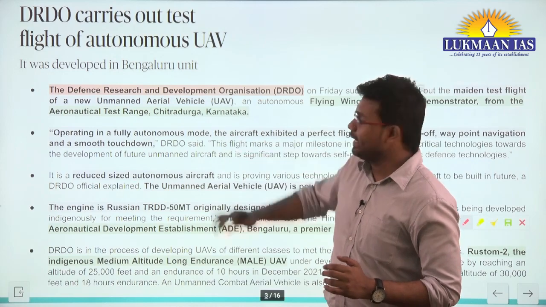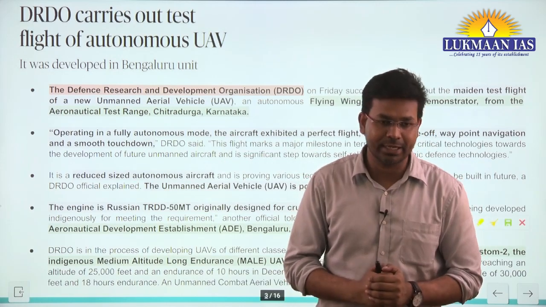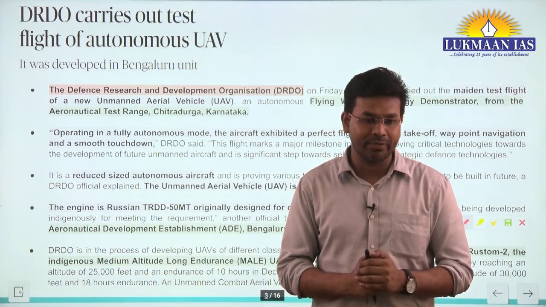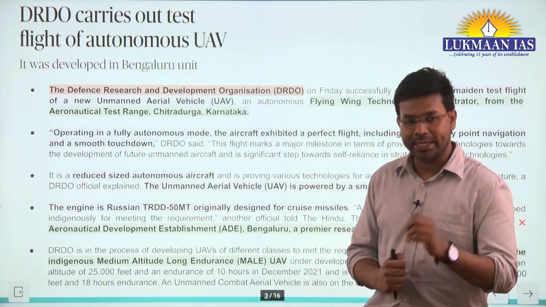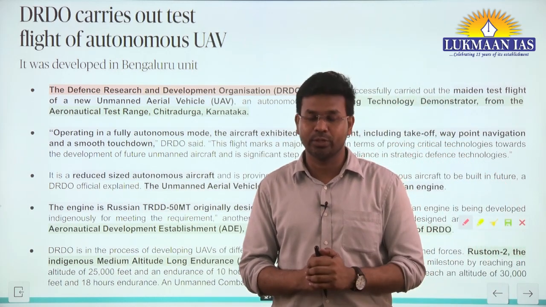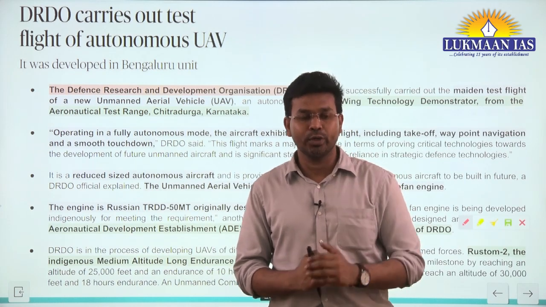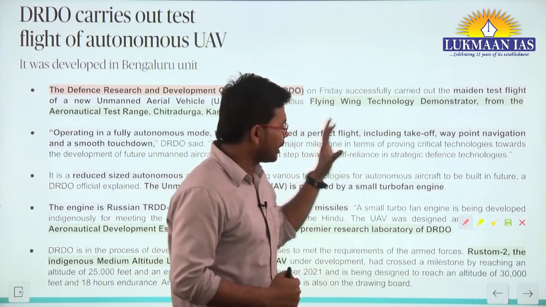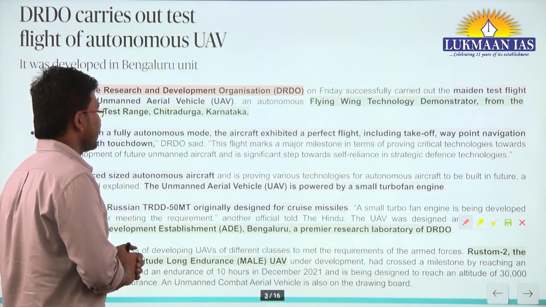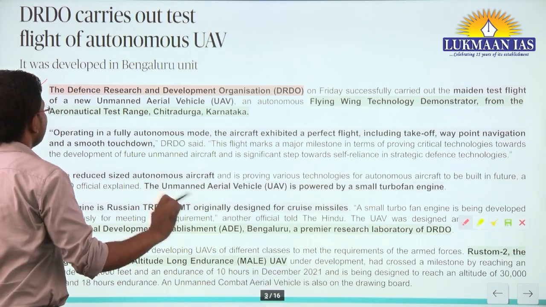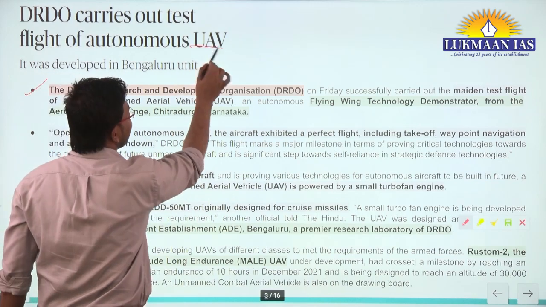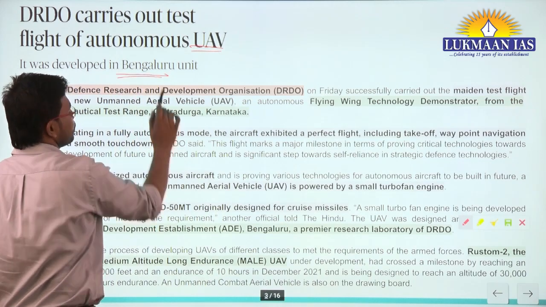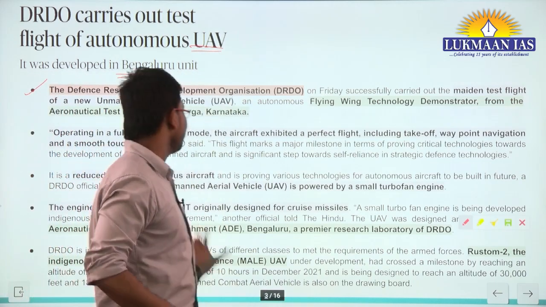All right. Recently, the Defense Research and Development Organization has tested an unmanned aerial vehicle. We will understand about that vehicle, the significance of DRDO, the role that DRDO plays, and some of the important locations where DRDO research facilities are located. This unmanned aerial vehicle was developed in Bengaluru. Bengaluru is located in Karnataka.